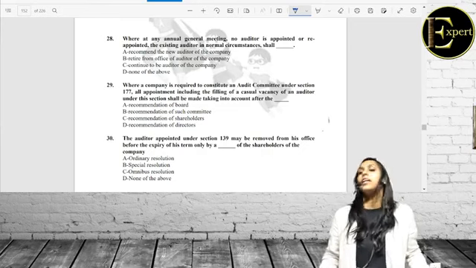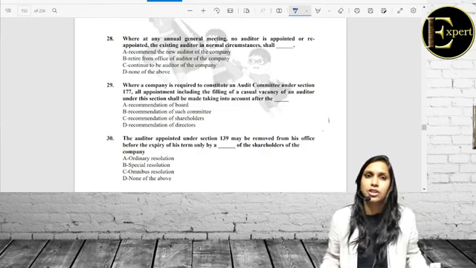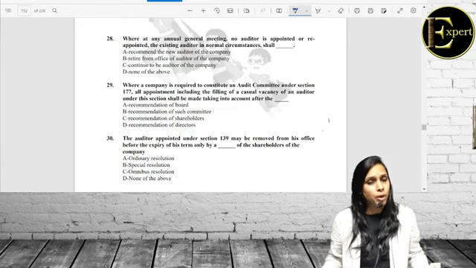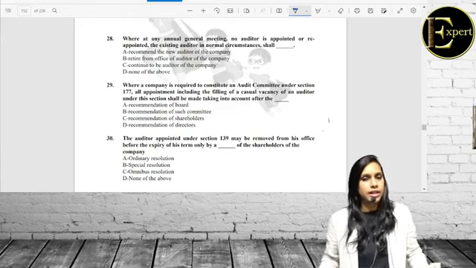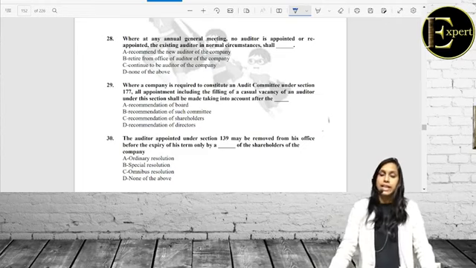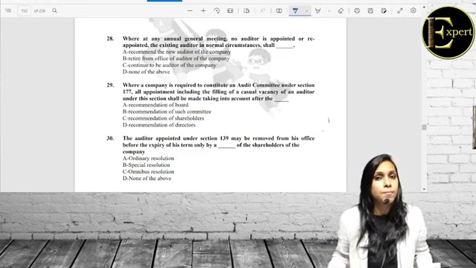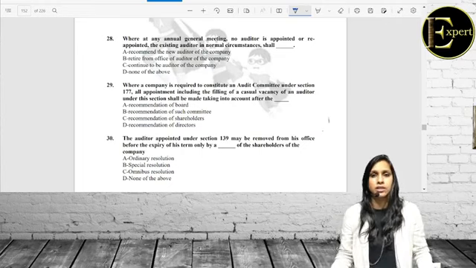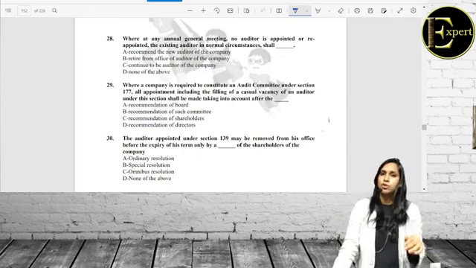Now we have seen that in every AGM an auditor stands to be appointed or reappointed. If no auditor is appointed, tell me, my dear friends, can a company afford to keep the chair of the auditor empty? No. So there has to be an auditor.